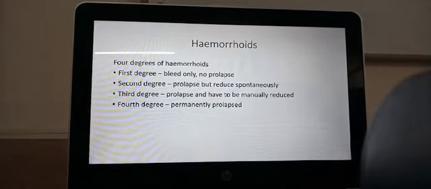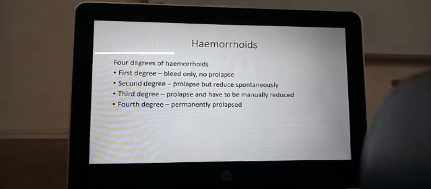There are 4 degrees of hemorrhoids. The first degree, they are bleeding. They are only bleeding. And so there is no prolapse. Second degree is prolapse, but it can reduce spontaneously. It goes back inside. While passing stools, it comes out. Otherwise, it goes back inside. Third degree, the prolapse is there. It comes out and hangs outside. And the person has to push it back inside with the finger. And the fourth is permanently prolapsed. It's always outside. You can't even reduce it. You can't push it inside.